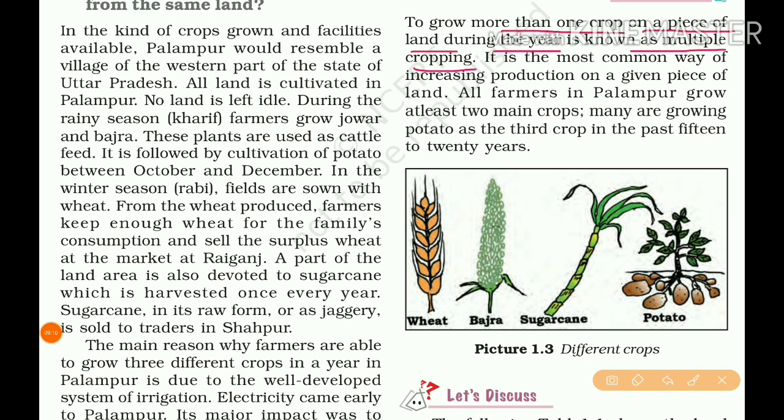So one way to increase cultivation is multiple cropping. It is the most common way of increasing production on a given piece of land.